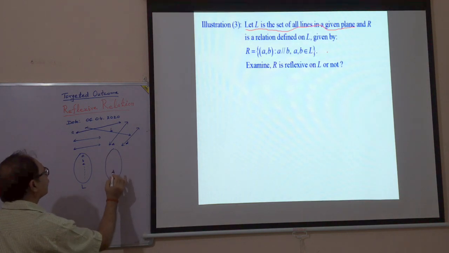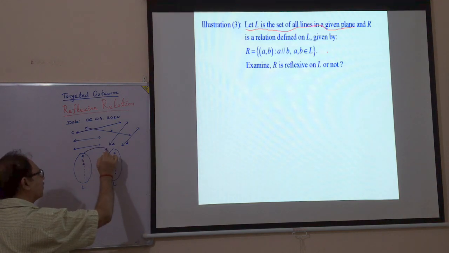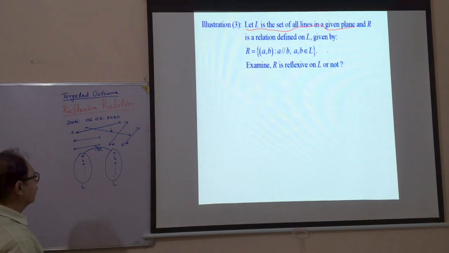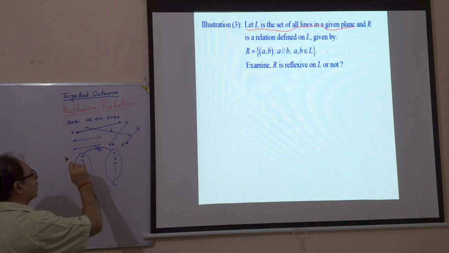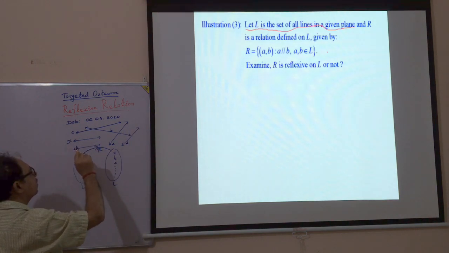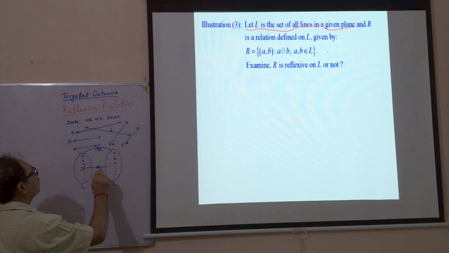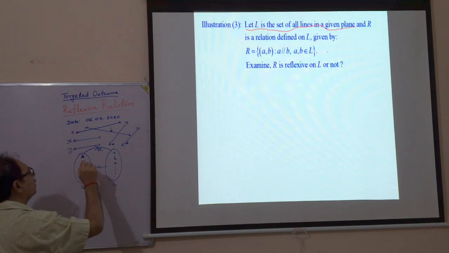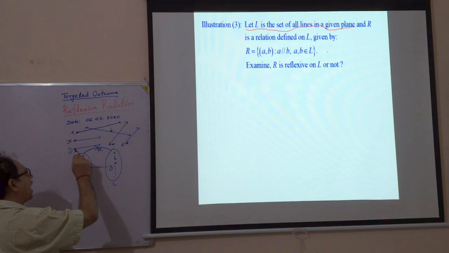And a relation R is defined on L. How? The definition says any element x of L will be related with any element y of the set L if these lines are parallel.